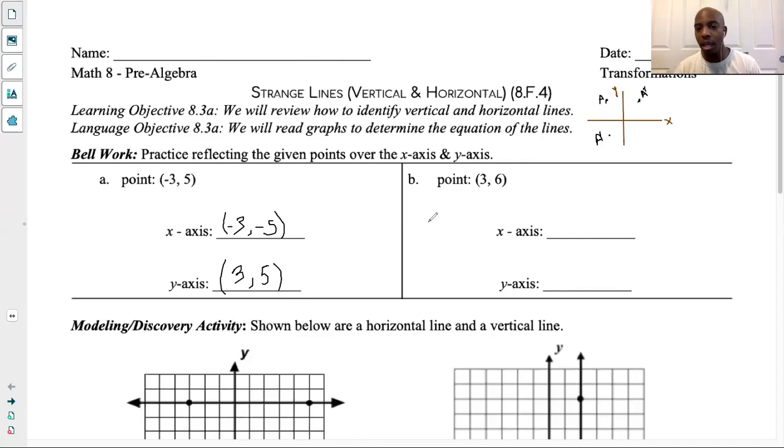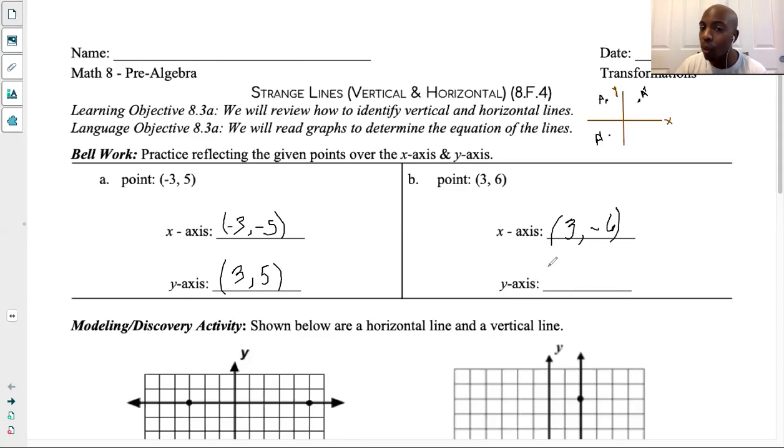Now, if you did B, knowing these rules, you should be able to recognize, okay, well, X doesn't change, right? X doesn't change for reflecting over the X axis. So this point here should be 3, comma, negative 6, right? Right, 3 comma negative 6. That's what this point is.